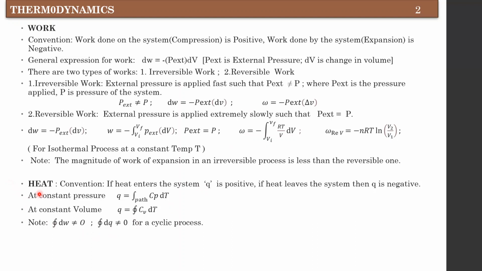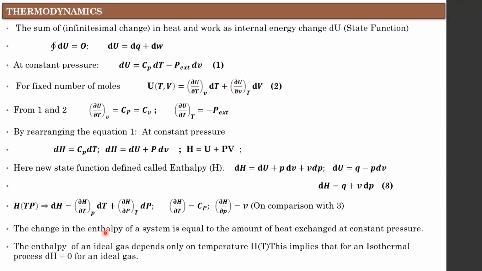Another path function is heat. You already know the convention. At constant pressure, the heat absorbed by the system is Cp dT, or Cp into the change in temperature. At constant volume, the heat absorbed is Cv into the change in temperature, where Cp and Cv are constants. And we already know that the work done along a complete cycle, or the heat absorbed or rejected along a complete cycle, is not equal to 0, because they do not depend on the final and initial states. They only depend on the path.